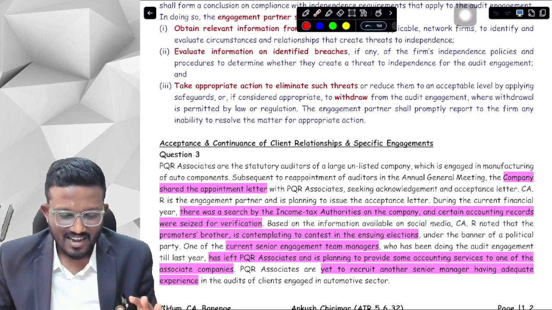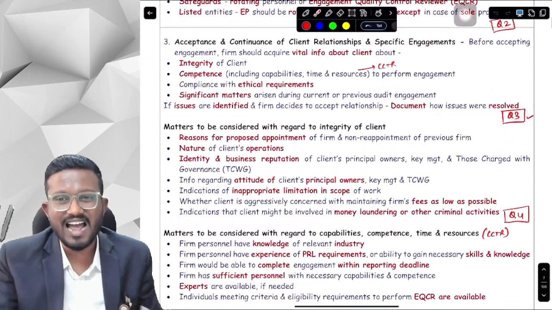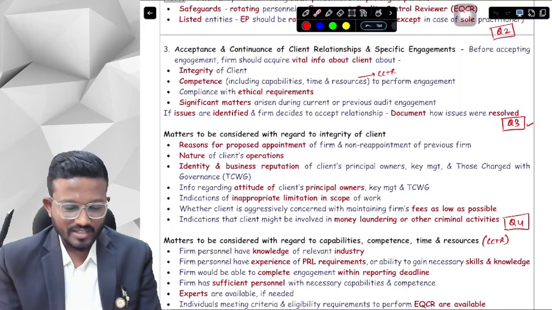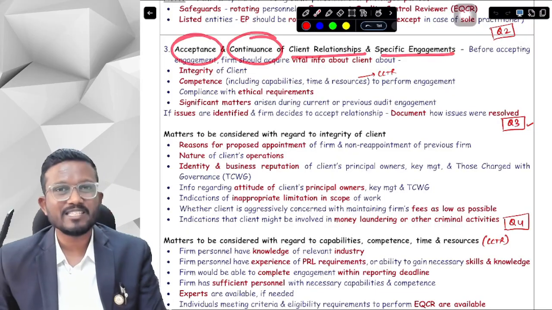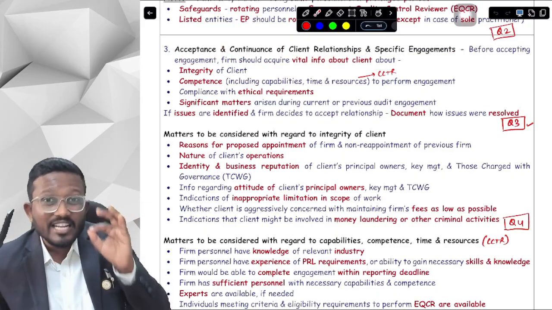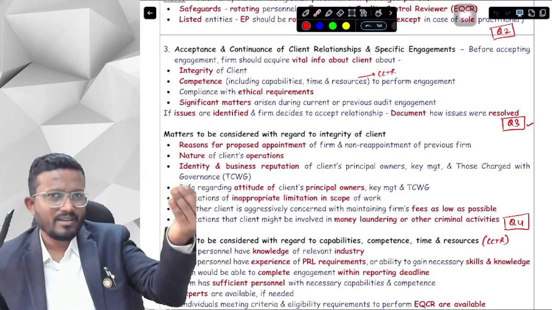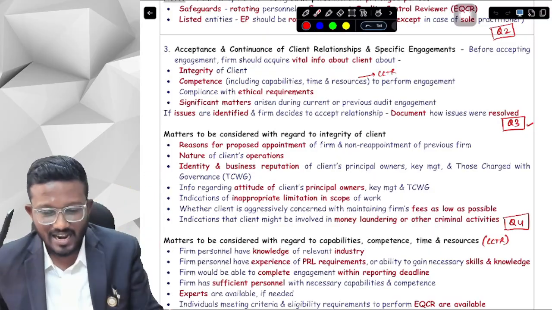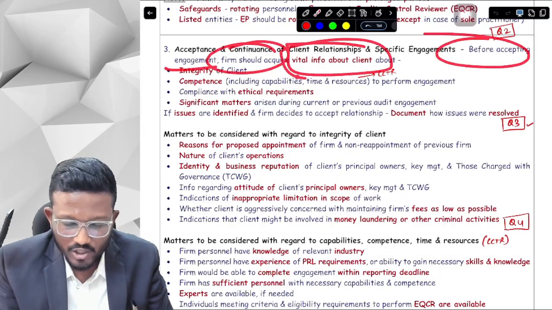Okay, yes sir. Now let's talk about the third element of our SQC1 and SA220. The third element talks about the acceptance and continuance of client relationships and specific engagements. Whenever we are accepting the client, or continuing a client we have previously audited, before accepting any engagement, the firm should obtain vital information about the client.